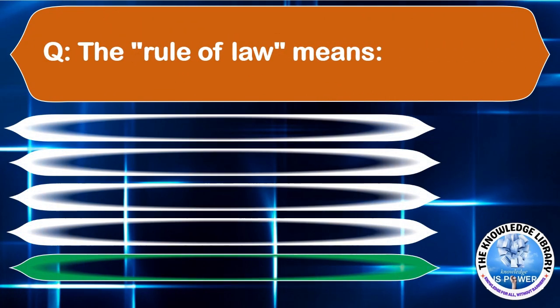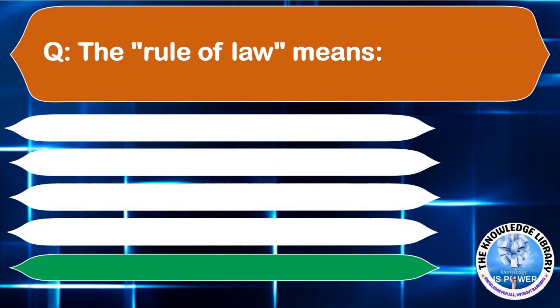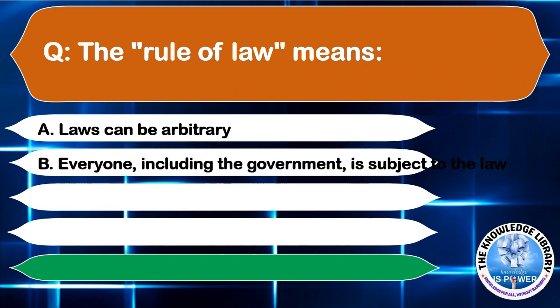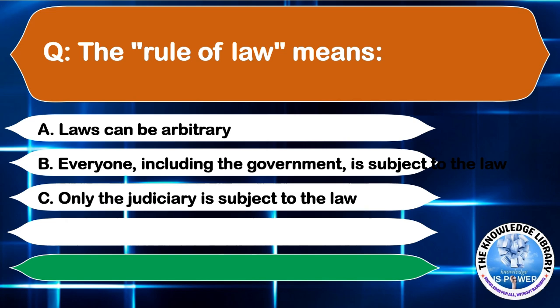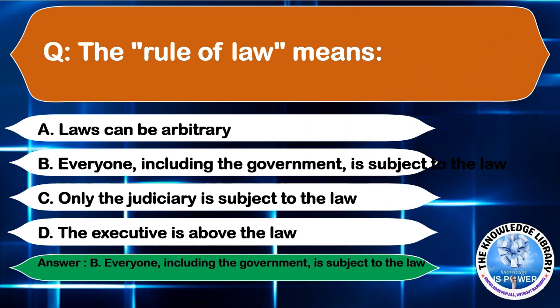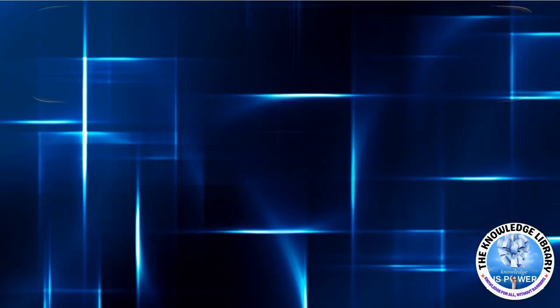The rule of law means option A, laws can be arbitrary. Option B, everyone including the government is subject to the law. Option C, only the judiciary is subject to the law. Or option D, the executive is above the law. The correct answer is option B, everyone including the government is subject to the law. Moving to the next question.